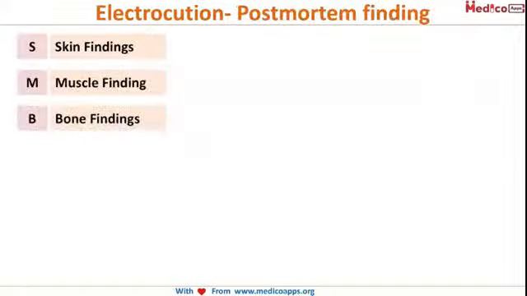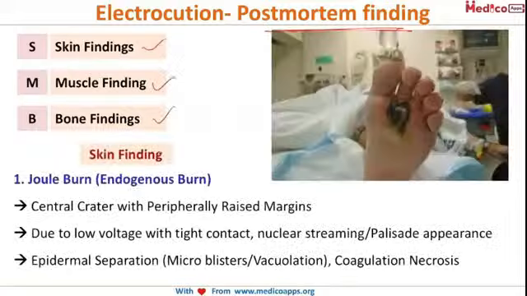Now, we have to understand what the postmortem findings in electrocution are. We will start off by looking at the skin findings, muscle findings and bone findings. Let's look at the skin findings. What we are looking at in this picture is known as a joule burn, also known as an endogenous burn. As you can see, it is a central crater with elevated margins, with peripherally raised margins.